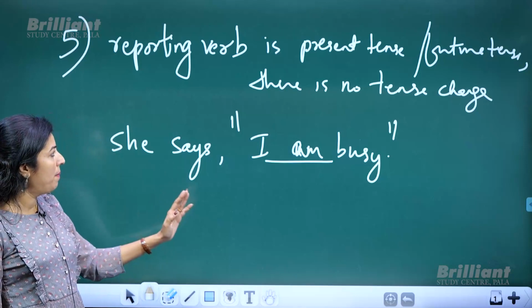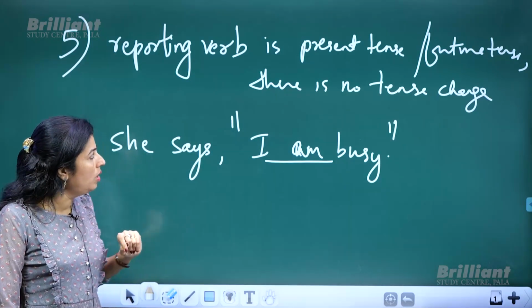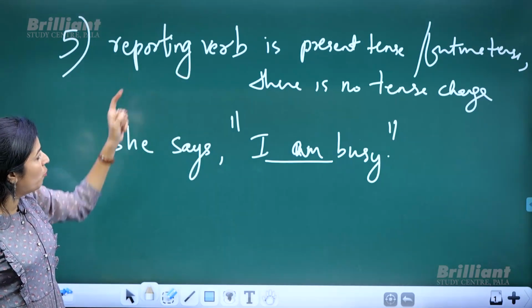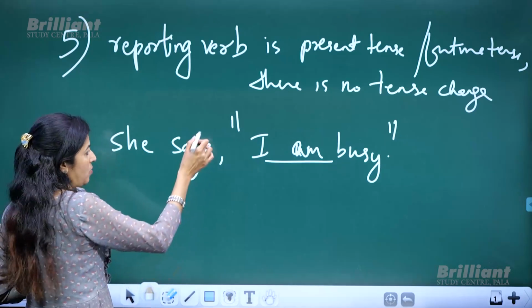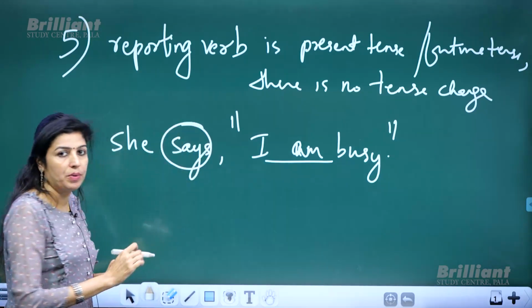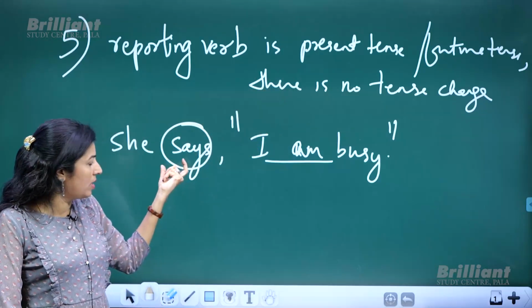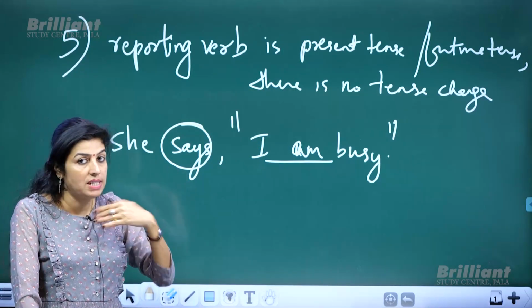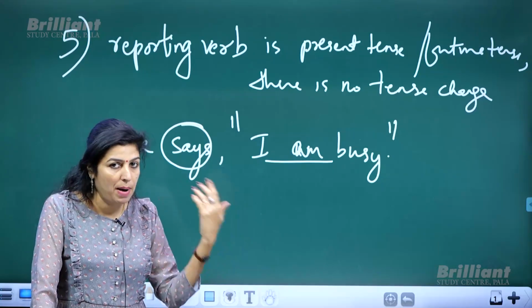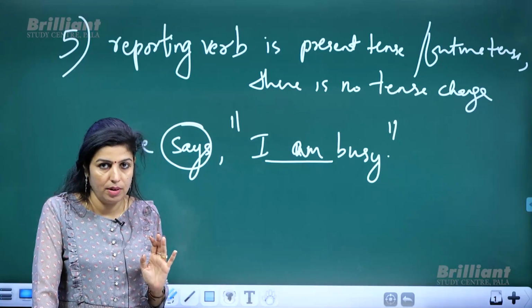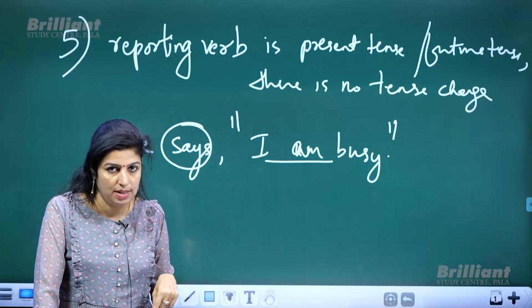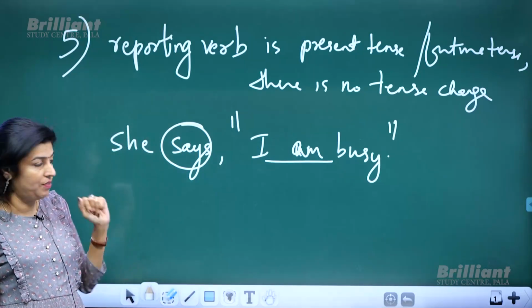Now remember, according to this rule, what is the reporting verb? This one. This is the reporting verb. If the reporting verb is in past tense, tense change is there, except for scientific facts and universal truths.